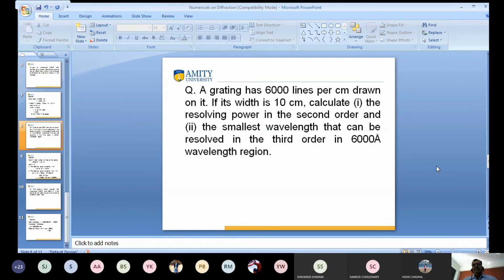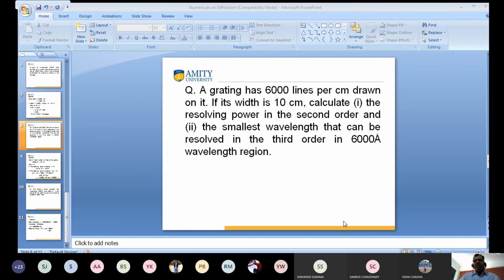What is the question asking? Find the resolving power. You can calculate this value, and in the next lecture I will check.